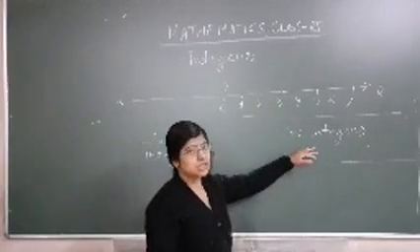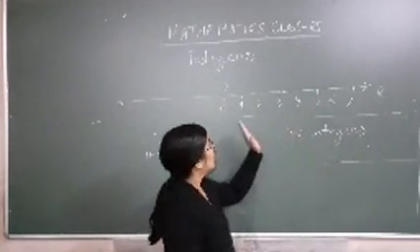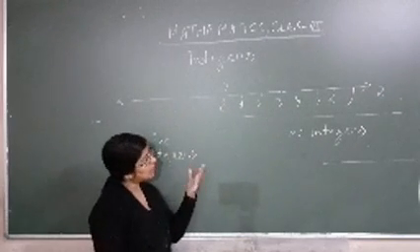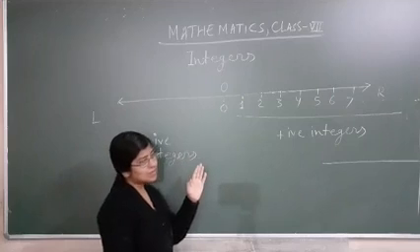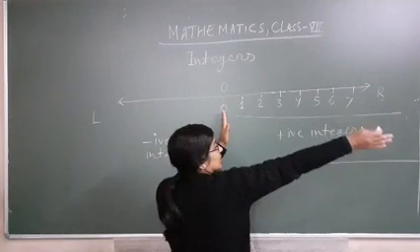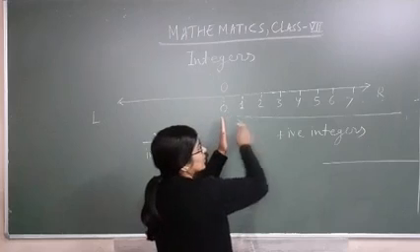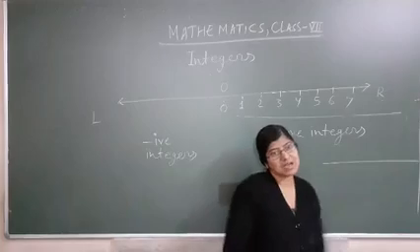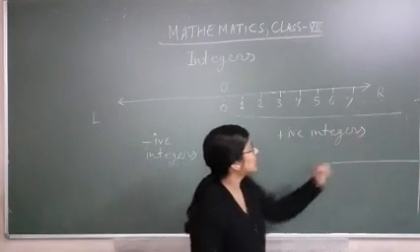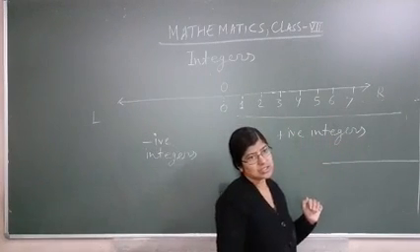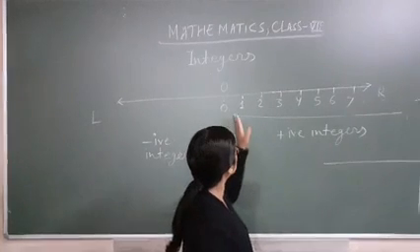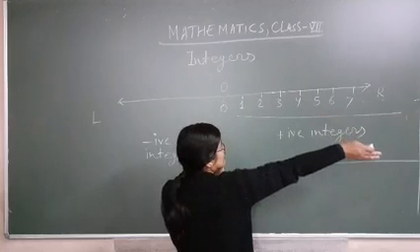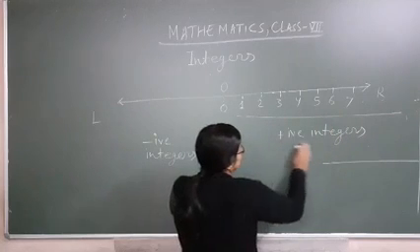These are all positive integers. On the number line, positive integers will always be on the right side of 0. This is your 0 and this is your right hand. So you are looking, this is 0 and on the right side of 0, you locate your positive numbers or positive integers. Clear? So always on the right side of 0 you have to represent your positive integers.